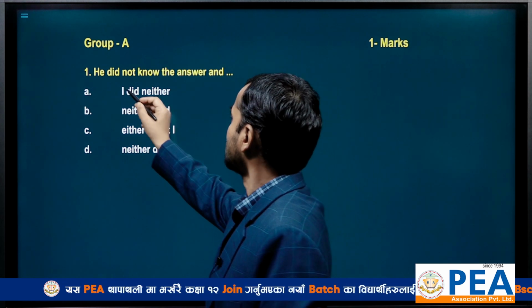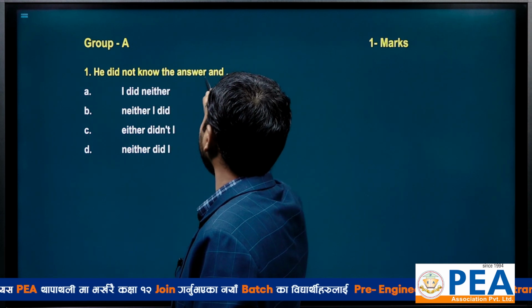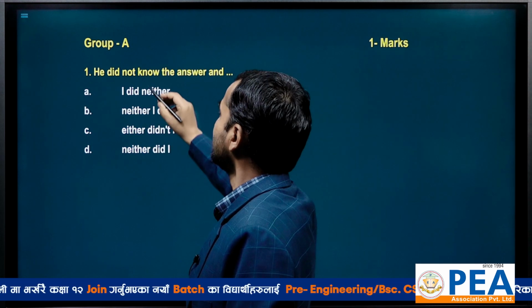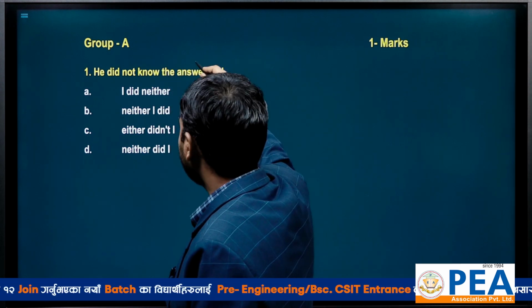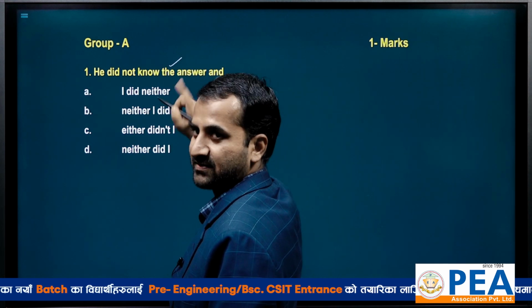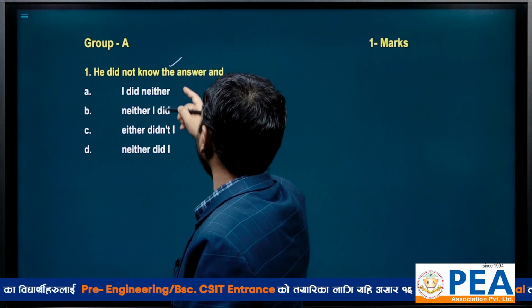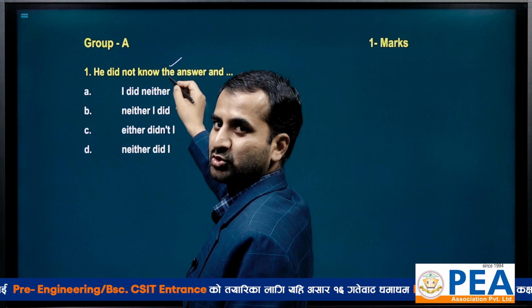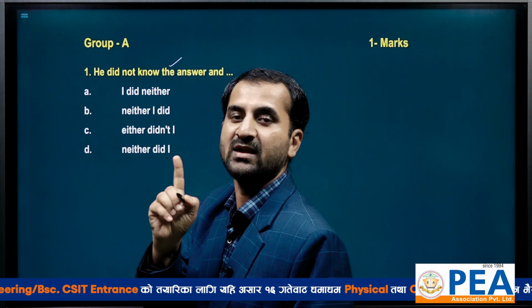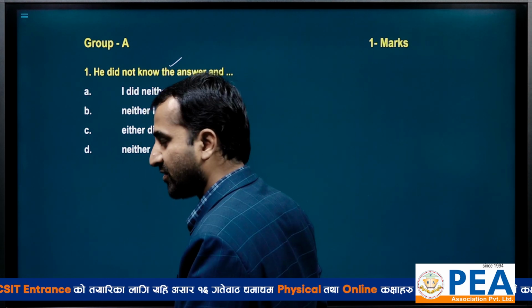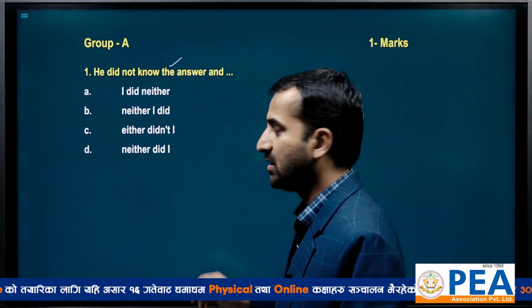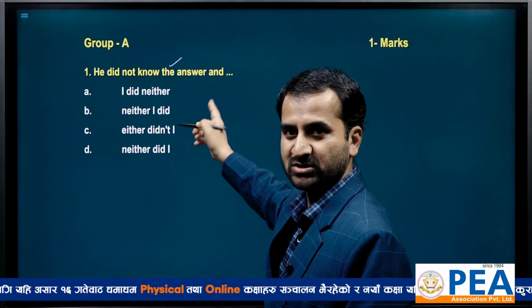The first question talks about "he did not know the answer", and so basically we need to figure out from which chapter this question has been asked. Okay, so we know that this question belongs to the chapter that is affirmative and negative agreements. There you will study about this portion, this question.